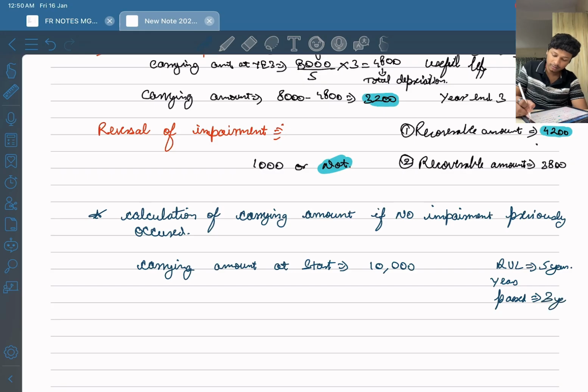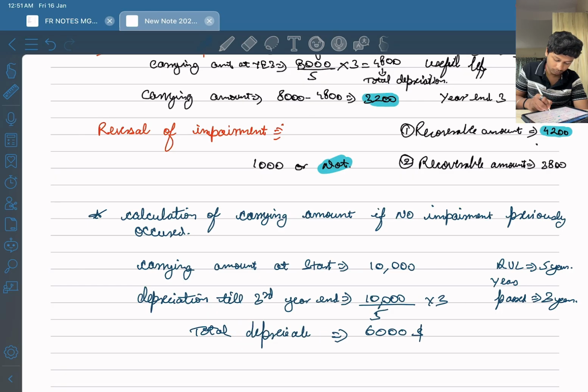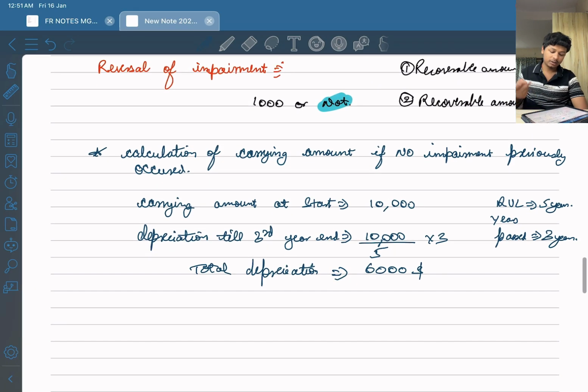So the depreciation till third year end will be 10,000 divided by 5 into 3, which will be 6,000. $6,000 is the total depreciation.